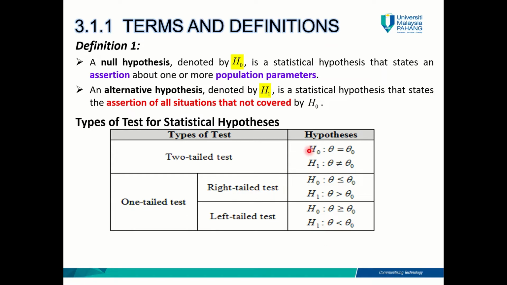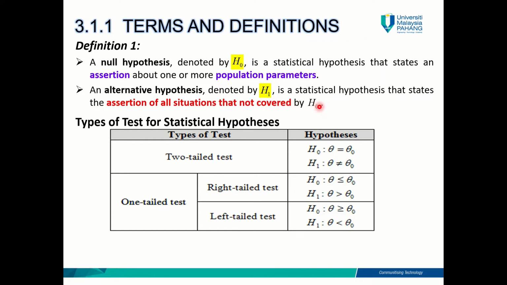I'll just introduce this to you briefly. Basically you should have two statements in your hypothesis testing. You should have two statements, okay? H null and H1. H null, a null hypothesis denoted by H null, is a statistical hypothesis that states an assertion about one or more population parameters. The alternative hypothesis, denoted by H1, is a statistical hypothesis that states the assertion of all situations that are not